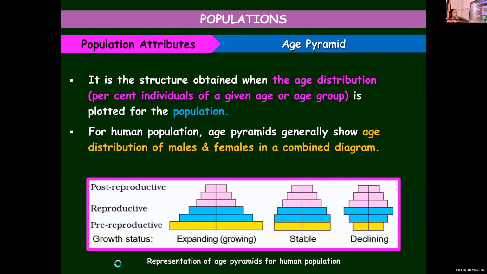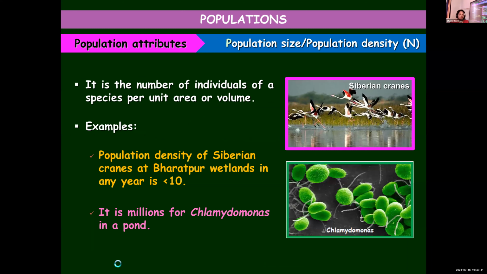Then we learned about population size and density and different methods for calculating population density or size, which is represented by the letter N. The definition of population size is the number of individuals of a species per unit area or volume. Even though the definition is like this, we use different criteria for calculating the population density. Commonly, we calculate it by finding the number of individuals present per unit area.